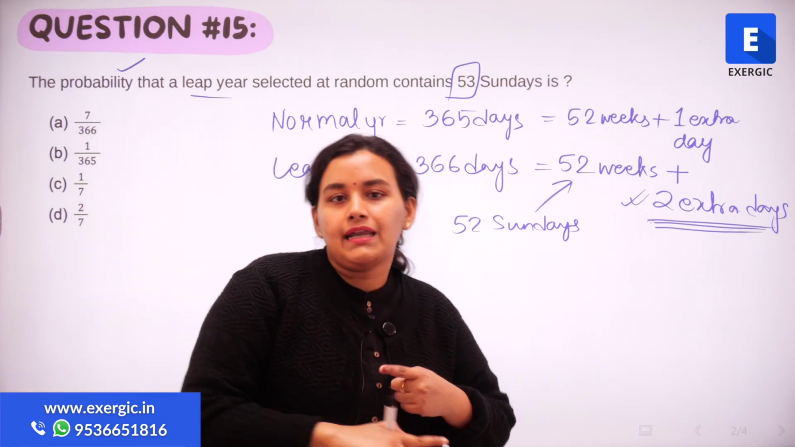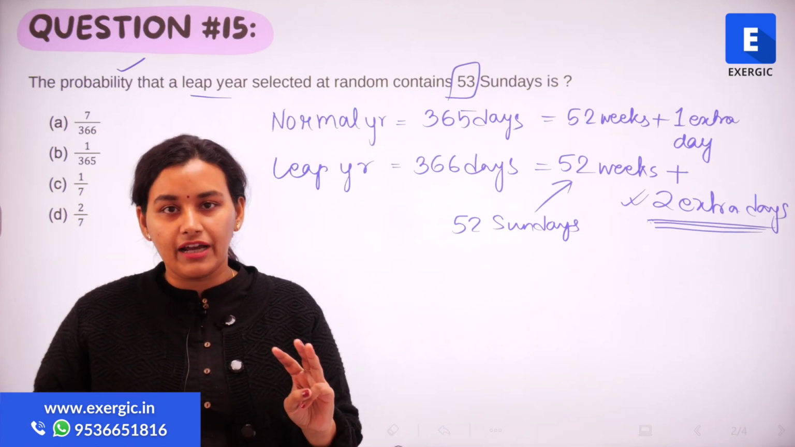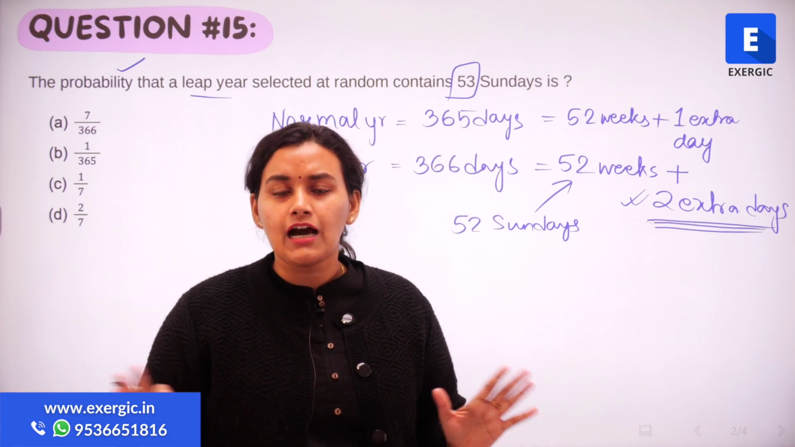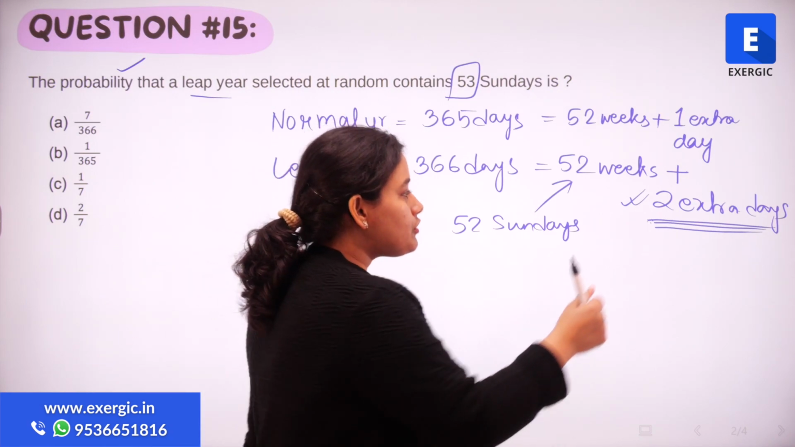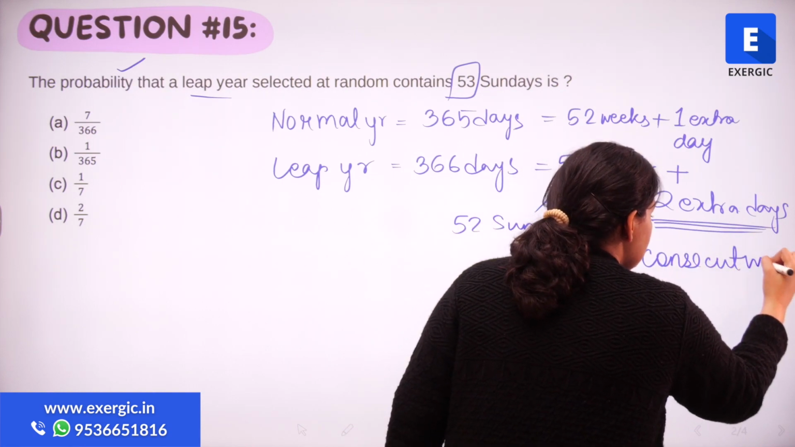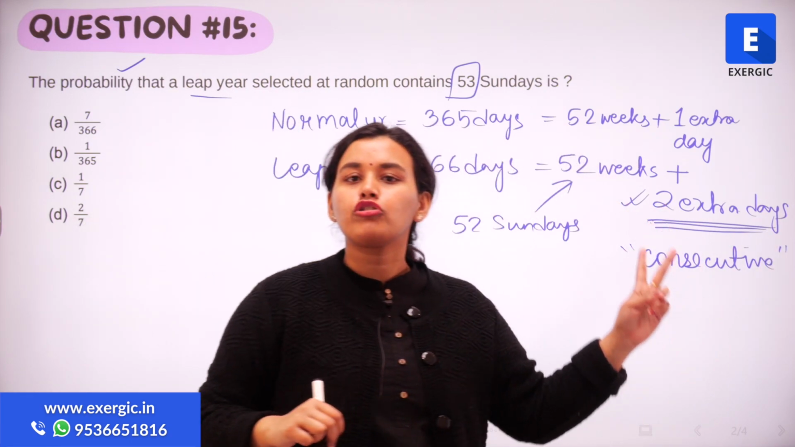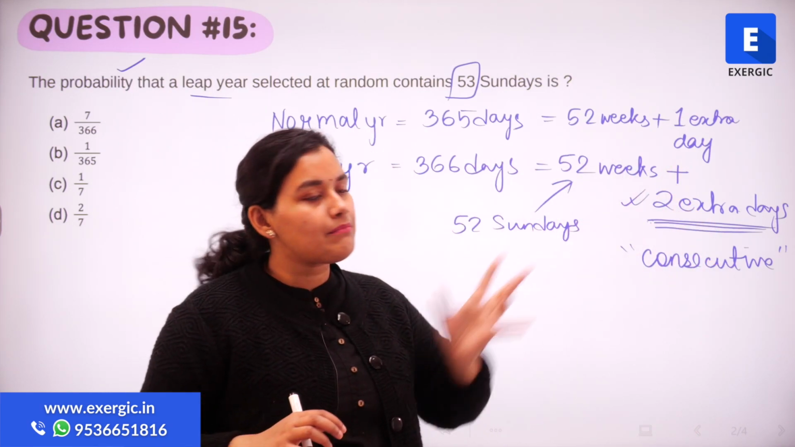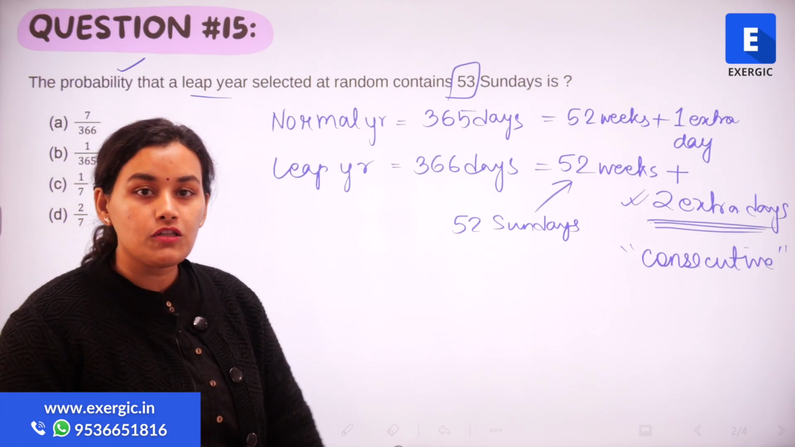Can I take a Monday and a Wednesday? Can I take a Friday and a Sunday? Or can I take a Tuesday and a Friday? Can I say that these 2 days can be any 2 days out of the 7 days of a week? Is that possible? No, these 2 days have to be consecutive. This is where the aptitude part comes in. I cannot say Monday and Friday. That's not possible. So these 2 extra days are going to be consecutive days.